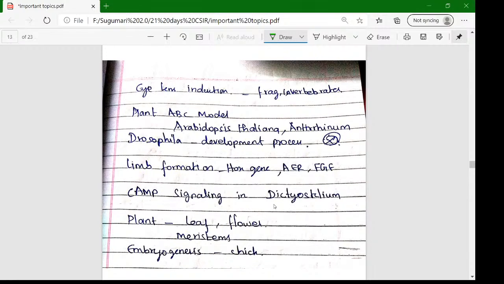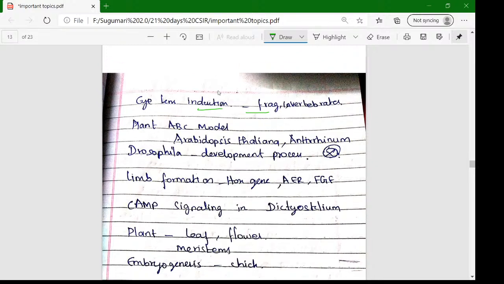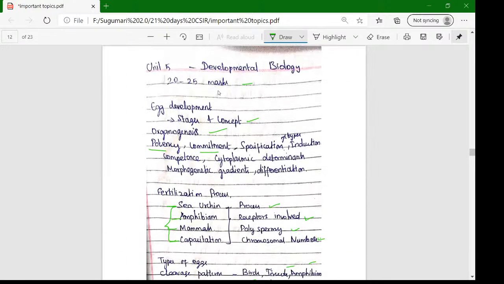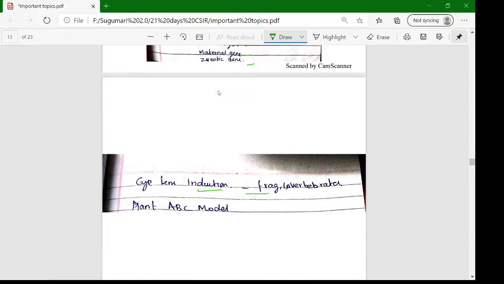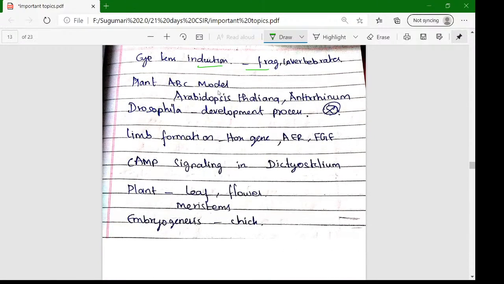Okay, next to this, the second part of unit 5 is the eye lens induction. Eye lens induction of frog, vertebrates and invertebrates both, and plant. Till now we discussed animal developmental processes. Here we want to study the plant development process. In that a very important concept is the ABC model, the ABC model of Arabidopsis thaliana and Antirrhinum is very important, and the Drosophila development process is very important.